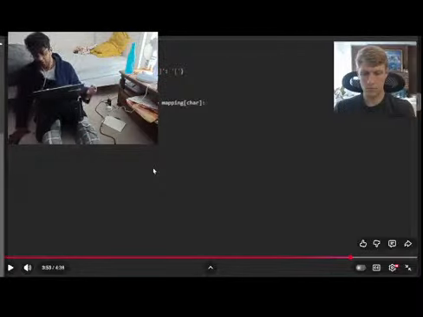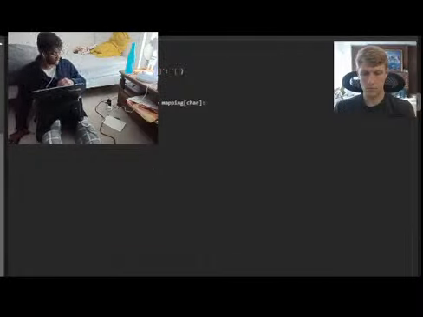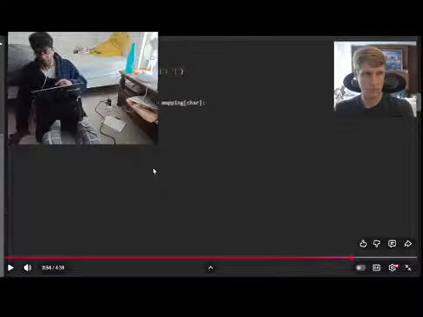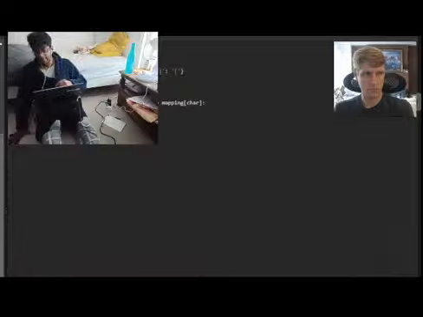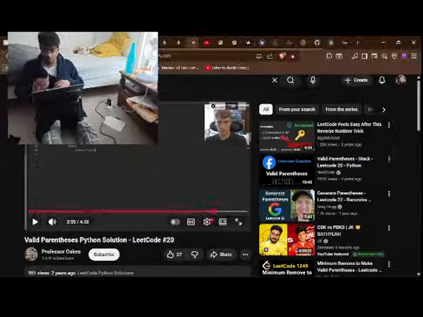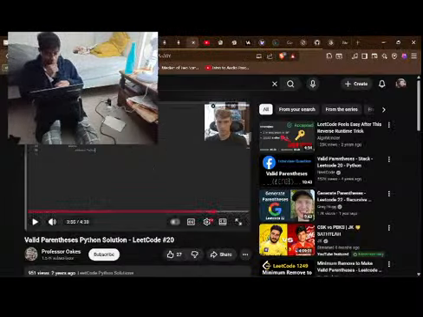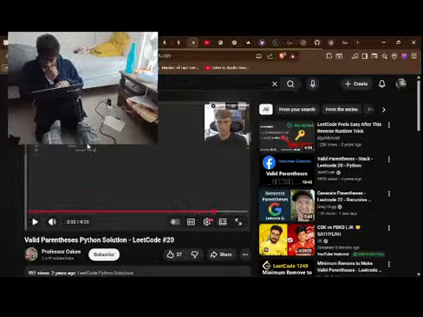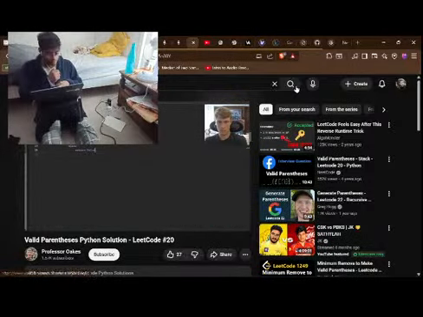Stack -1 is equal to mapping character. What does that mean? So it means... hash set, what is going on? I don't understand this. Oh my god.